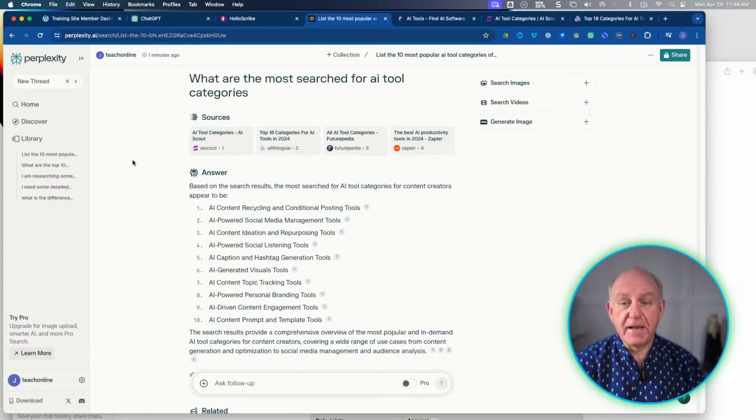So it's an AI tool that helps you get actual answers that are referenced by searches that the tool makes. So it was just taking a look at some of the tools, and there's AI content recycling, social media management, content ideas from repurposing, social listening tools, caption and hashtag generation, videos and visuals. This is just an example of some of the ones that it came up with.